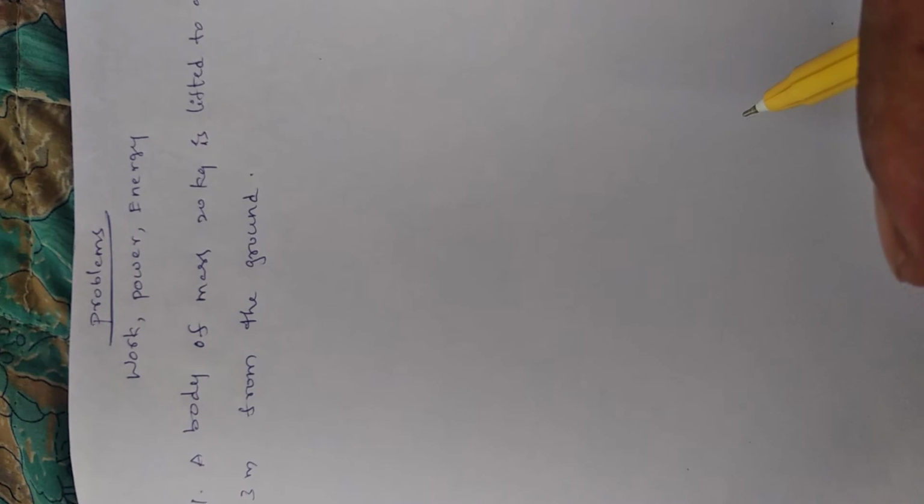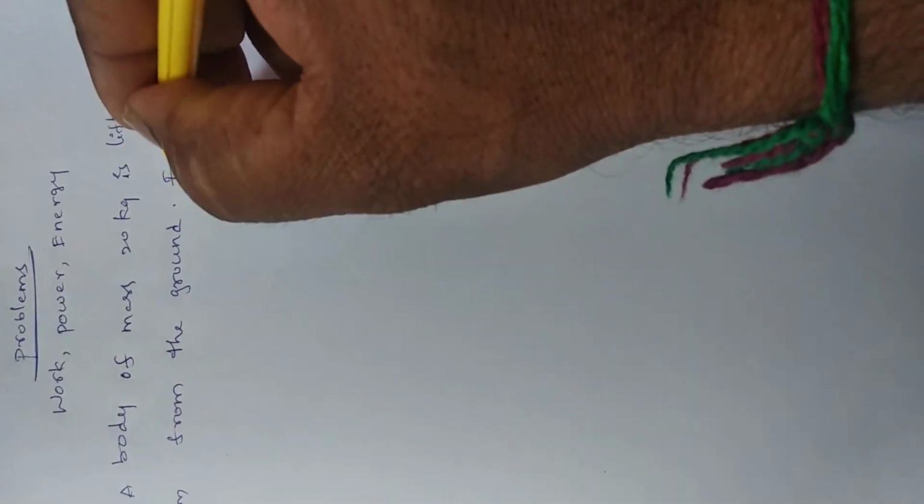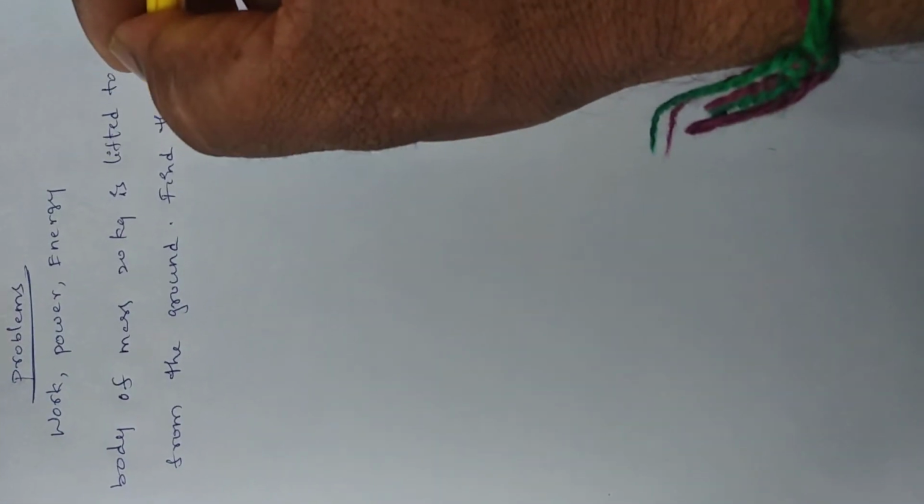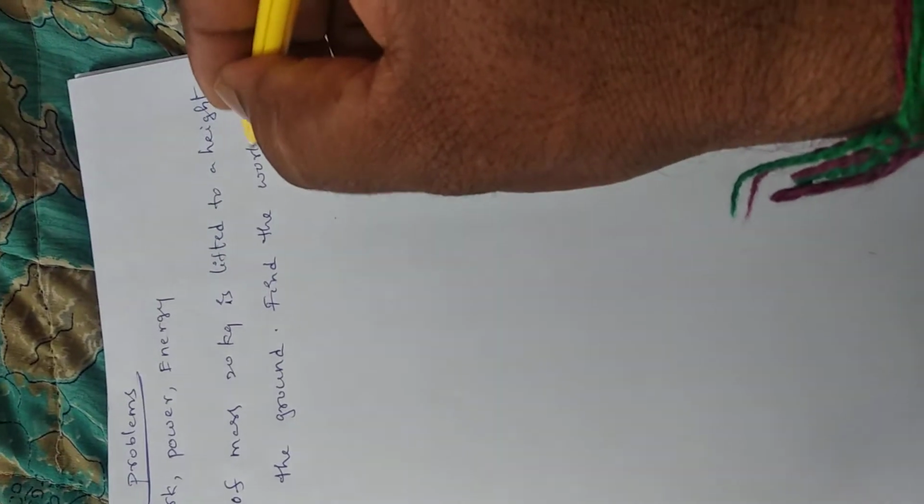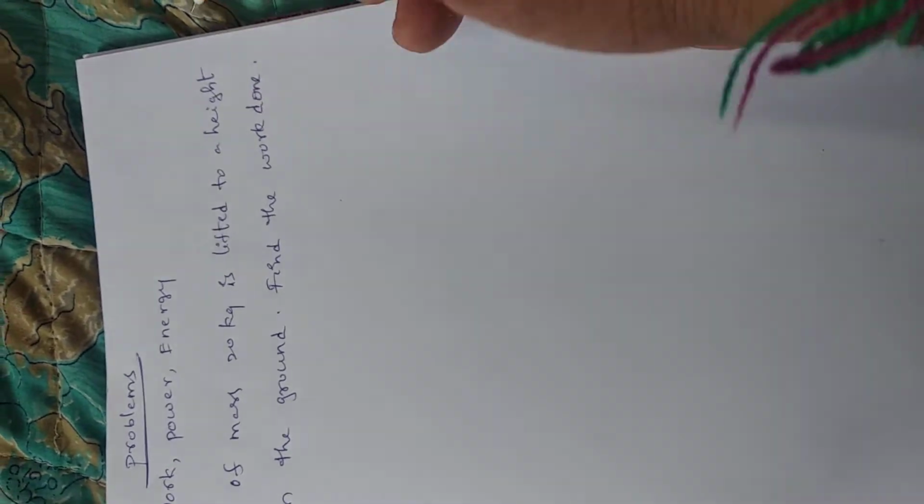Today, we will discuss the basic problems on work, power, and energy. First problem: a body of mass 20 kg is lifted to a height of 3 meters from the ground. Find the work done. Solution is